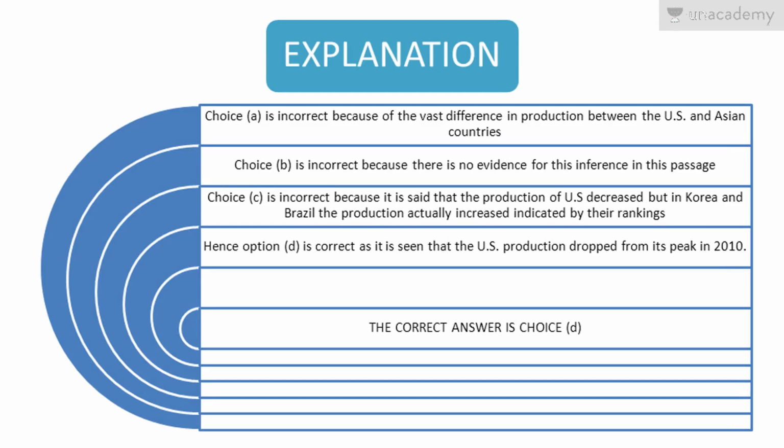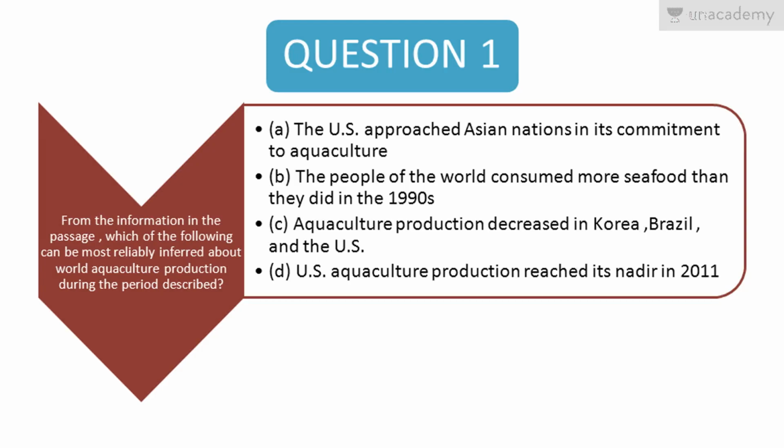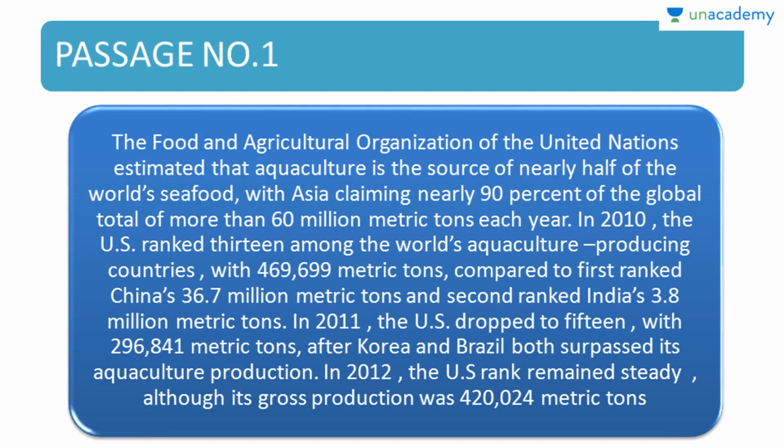So here we see that choice A is incorrect because they are telling that the US approached Asian nations in its commitment to aquaculture. But when we see the passage, we see that the production of the US is 469,000 metric tons compared to that of China, which is 36.7 million metric tons.